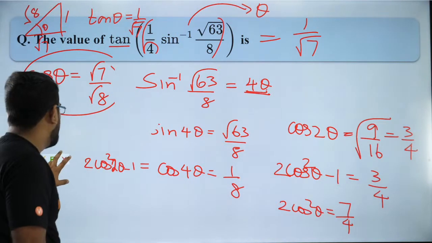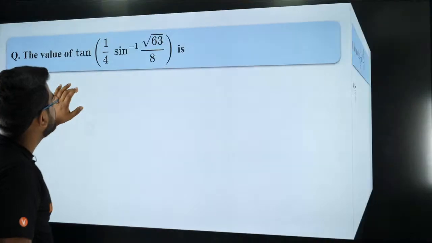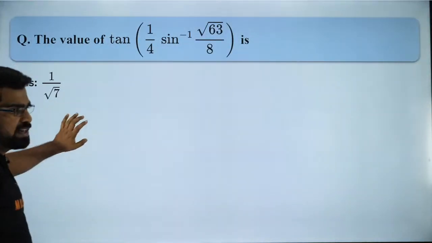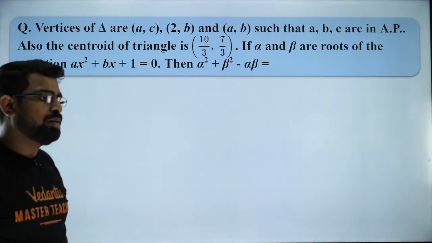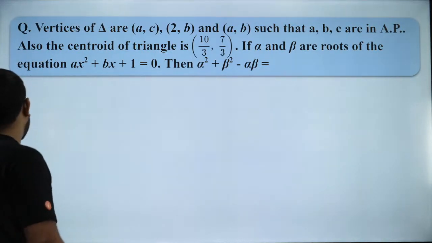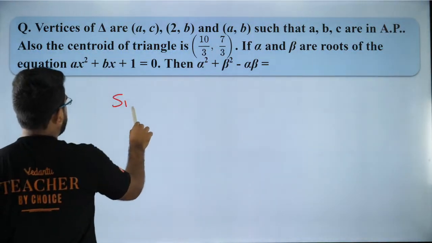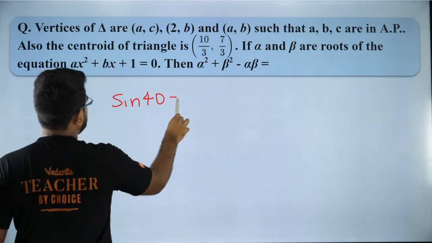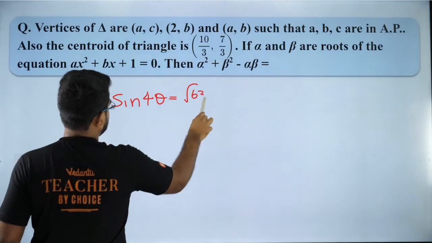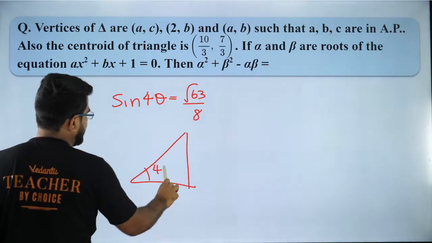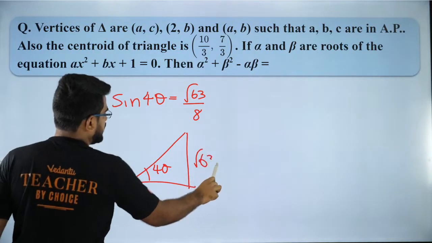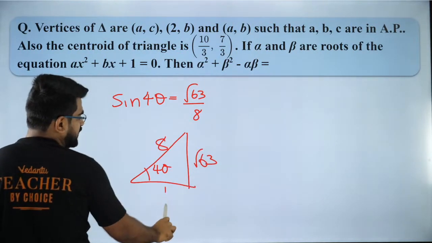So with that, I will move forward to the next question, which is over here. So this is the next question. Because Ashwin is asking a question. Ashwin, sine 4 theta is equal to root 63 by 8. So draw the triangle, Ashwin. So this will be 4 theta. This is root 63. This is 8. So Pythagoras theorem, this will be 1.